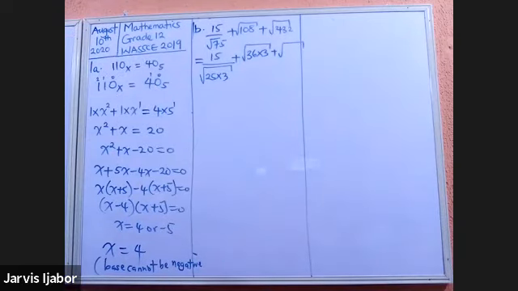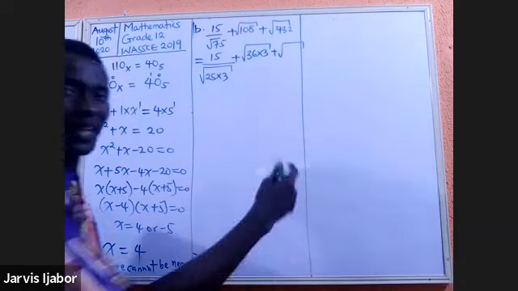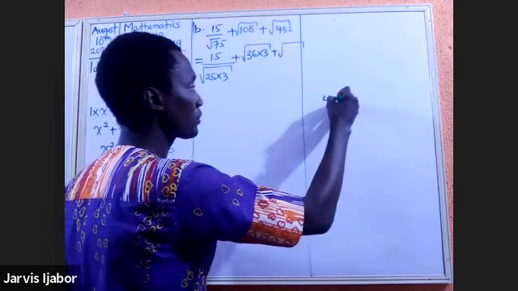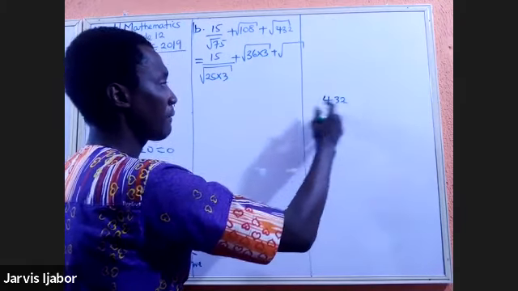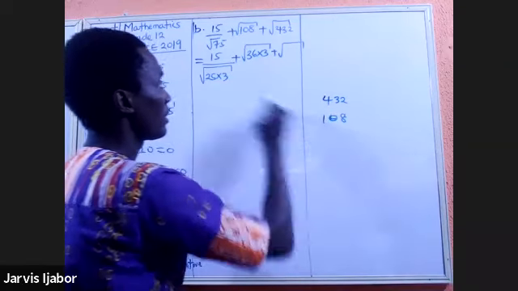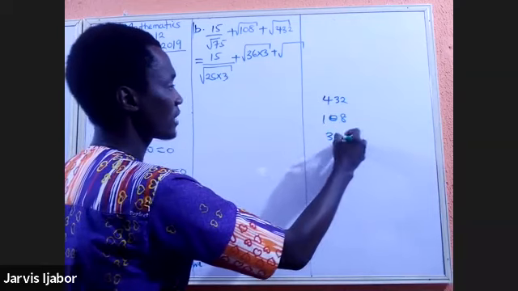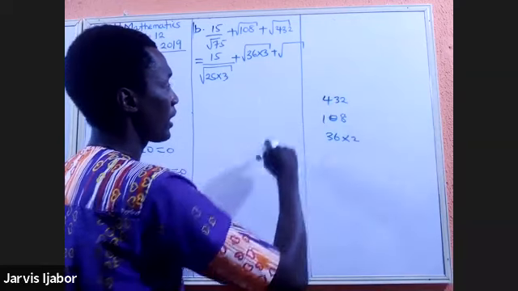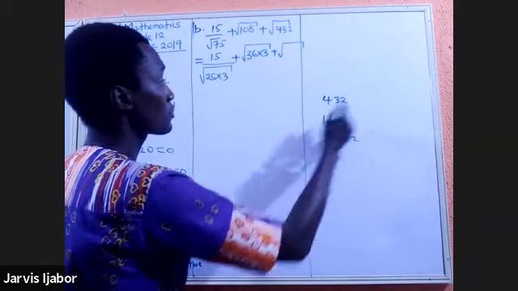432. If you look at this very well, the closest square I can get here, you can test that. 432 divided by 4, I'm having 108. 108 is 36 times 2.